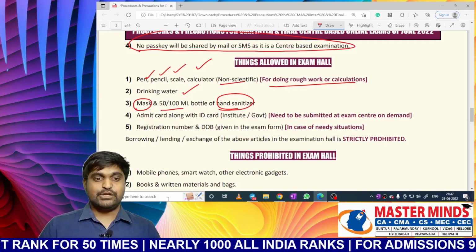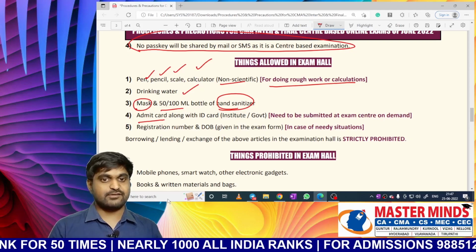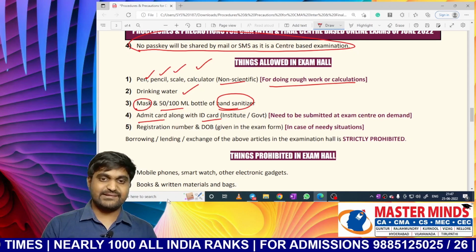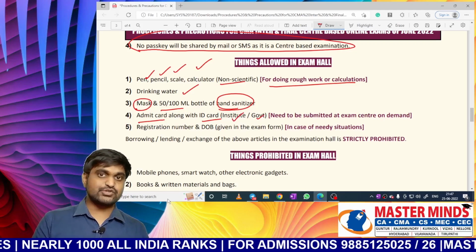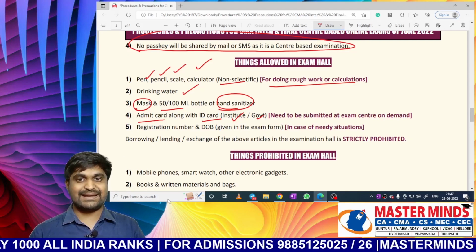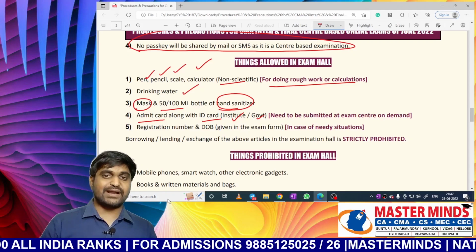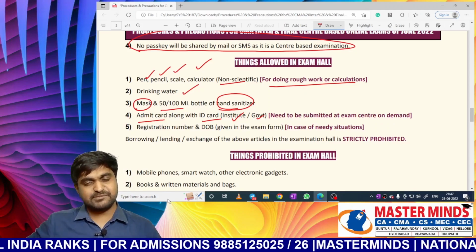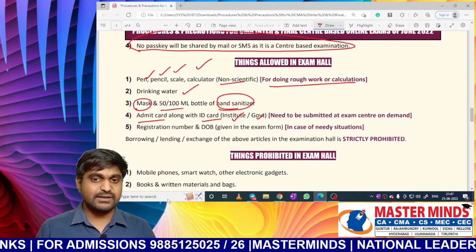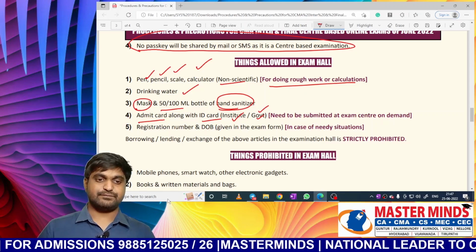Next one, you need to bring your admit card, that is, the hall ticket, along with your ID card, which is issued by the institute or the government. Sir, a government issued ID card means it may be an Aadhaar card, PAN card, voter ID, like that. If you have an institute ID card, then please bring that. If there is no institute ID card, then bring your government issued ID card.